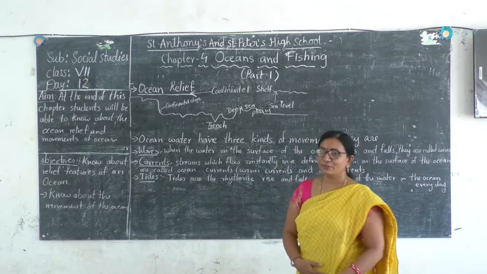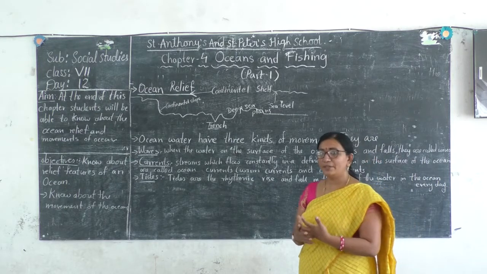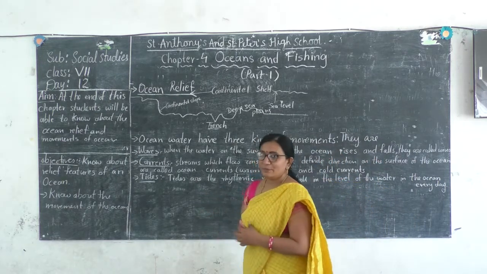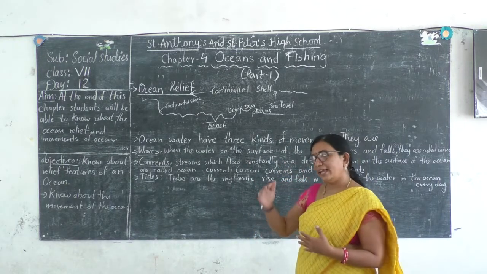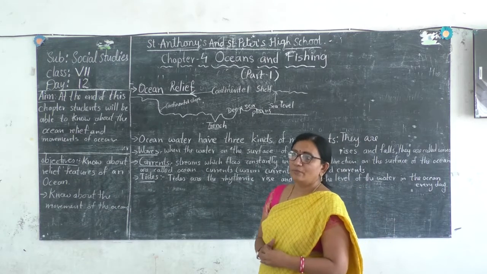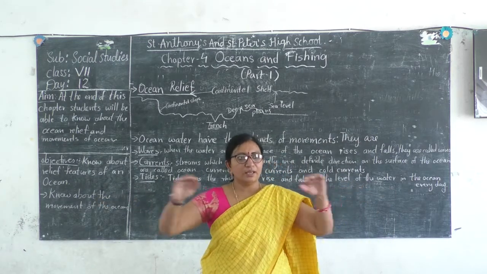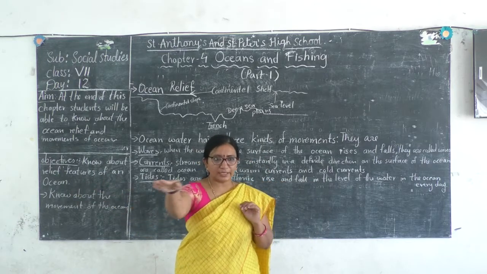How is the life of the people who fish near the oceans? How many people are dependent upon the oceans? So before starting this, let us know how is the land inside the oceans. We can see just the upper part, the blue upper view of the ocean. It is blue in color.